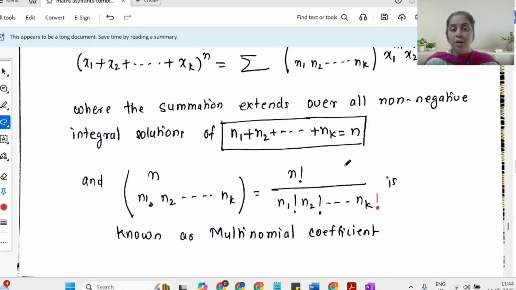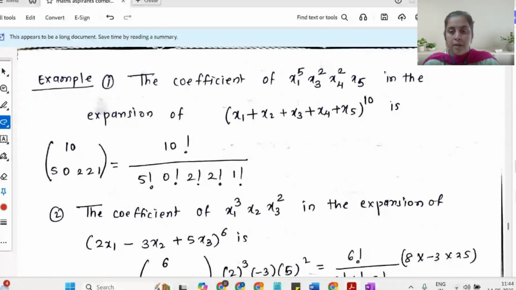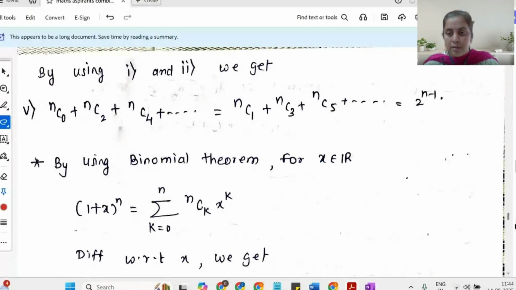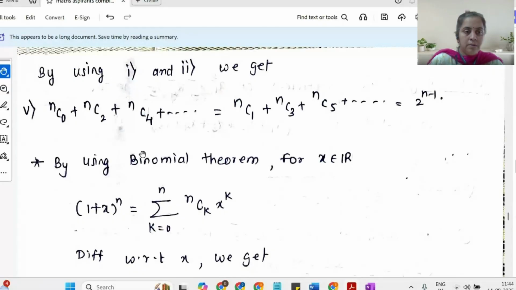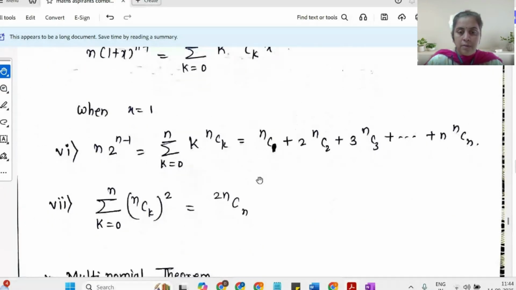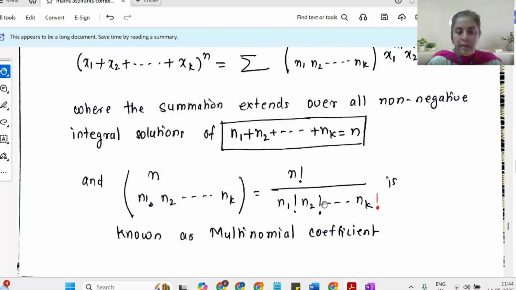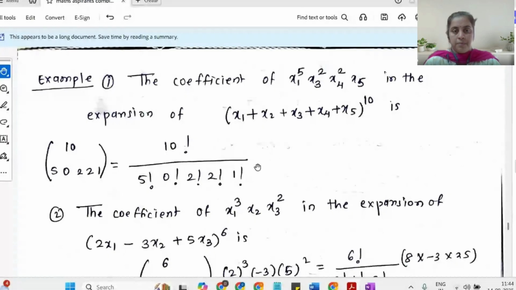So this is a combination that is selecting n1 plus n2 plus ... nk out of n. By the way, this number which I just listed here, I forgot to mention, it is a multinomial coefficient. As nCk is a binomial coefficient, this is a multinomial coefficient. Now, how do I use this? This is used to find the coefficient of a particular power of a product of powers of xi.